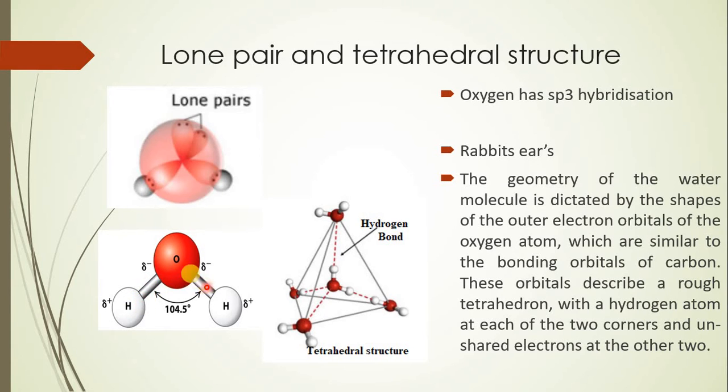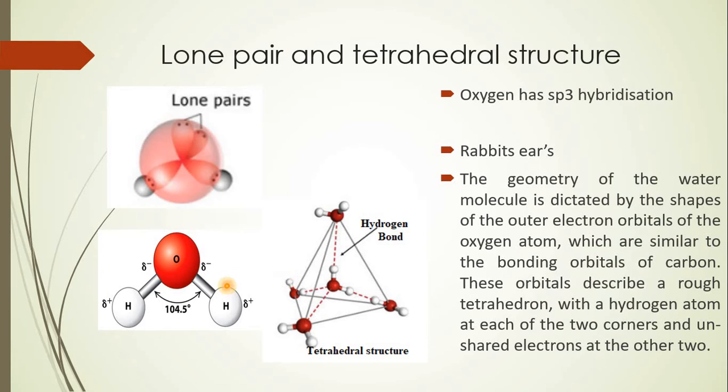Now this angle which is seen between the oxygen and two hydrogen atoms is measured as 104.5 degrees. This is defining the geometry of the water molecule, and actually speaking it is slightly smaller as compared to the normal tetrahedral structure of carbon, which is measured around 109.5 degrees.